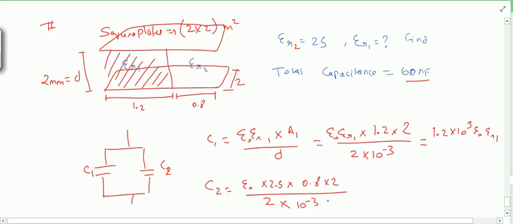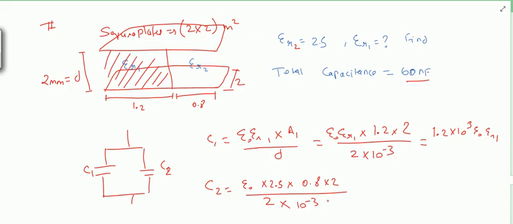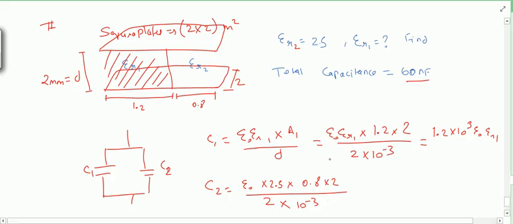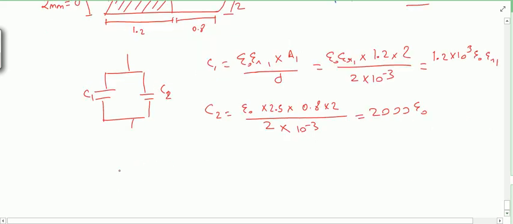So 2.5 into 0.8 into 2 divided by 2 into 10 to the minus 3 is 2000 epsilon naught. Now for capacitors connected in parallel, the total capacitance will be given by adding them.